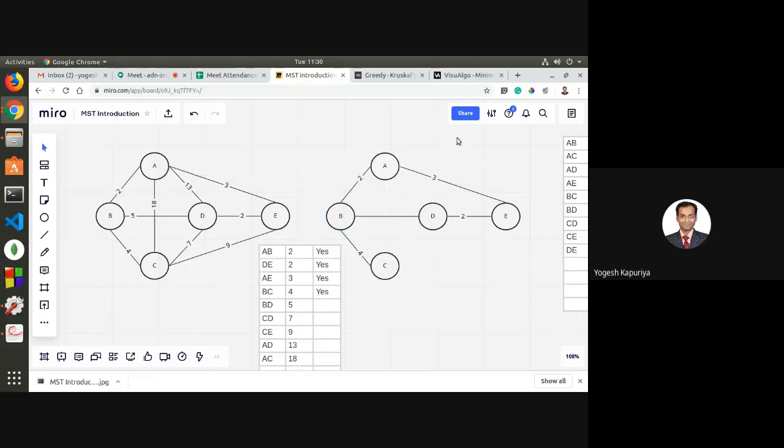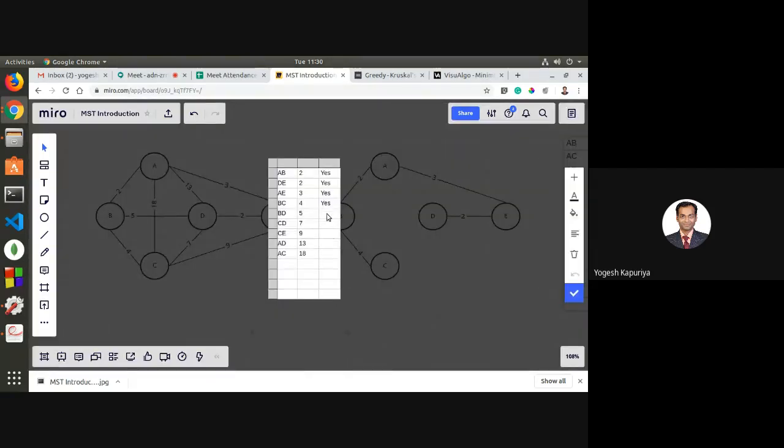So it will violate the constraint. The constraint says that it cannot have any loop. If you are finding a spanning tree, then it should not have any loop. It means that you should not connect B and D because they are already connected via another path. So this is not part of my spanning tree.